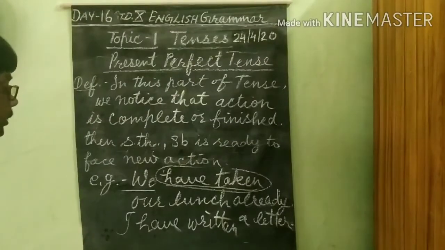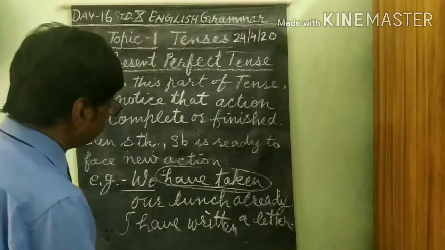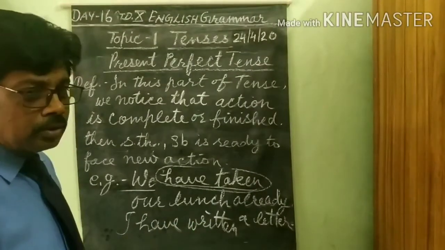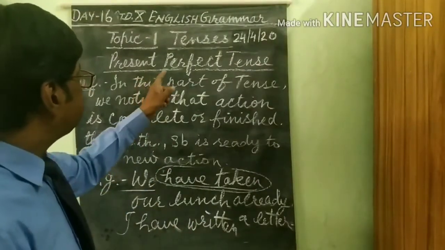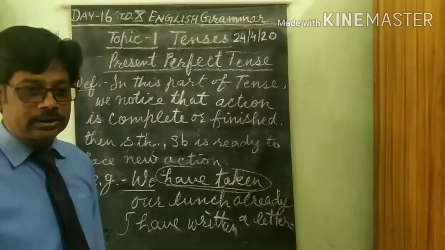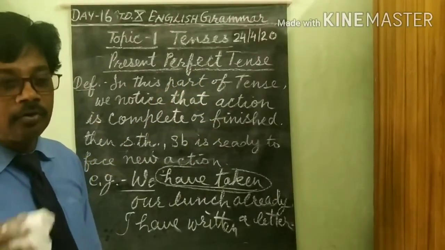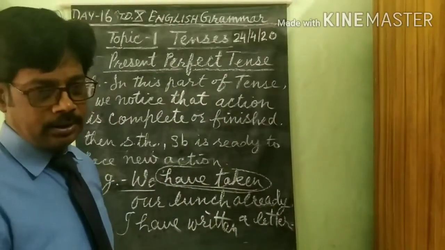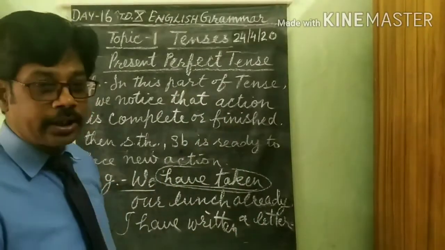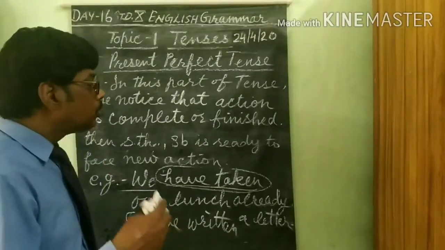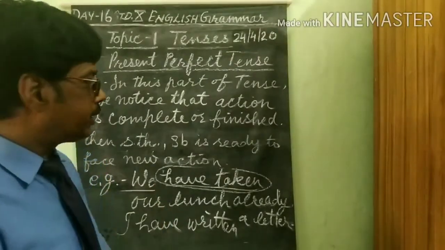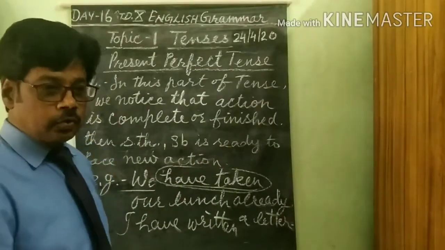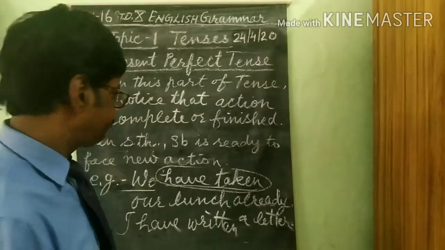According to these two examples I have presented here, you would have understood very well what this tense wants to tell us. This tense wants to tell us that the action is complete, the action is finished, and we are advancing towards the new action.